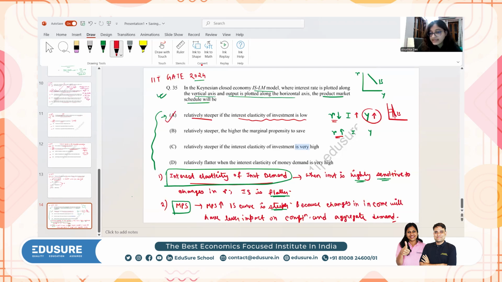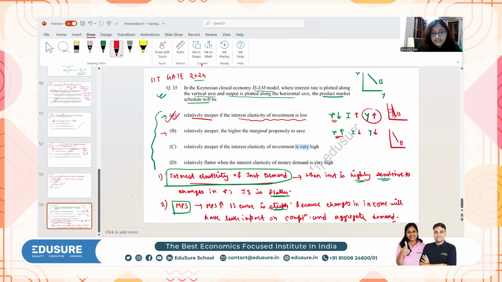Similarly, if the interest rate rises, the fall in investment will not be much, as a result of which the output fall will also not be much. Again, the same logic. In order to maintain the goods market equilibrium, the IS curve has to be relatively steeper. So relatively steeper if the interest elasticity of investment is low. This is the right answer. Let's check the other options.